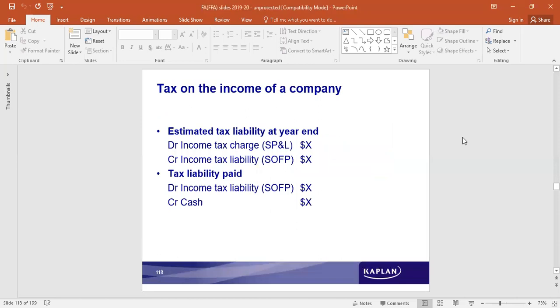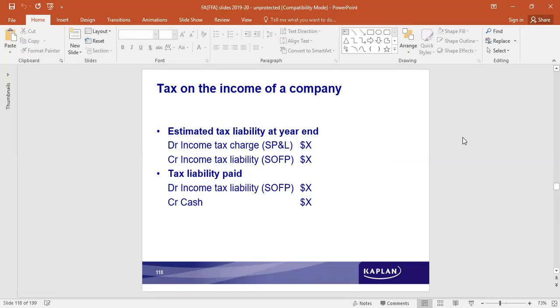Tax is payable. When it is payable, it is shown as a current liability even before it is paid, because usually it is estimated how much would be the total amount of tax that has to be paid. It is an estimated amount.